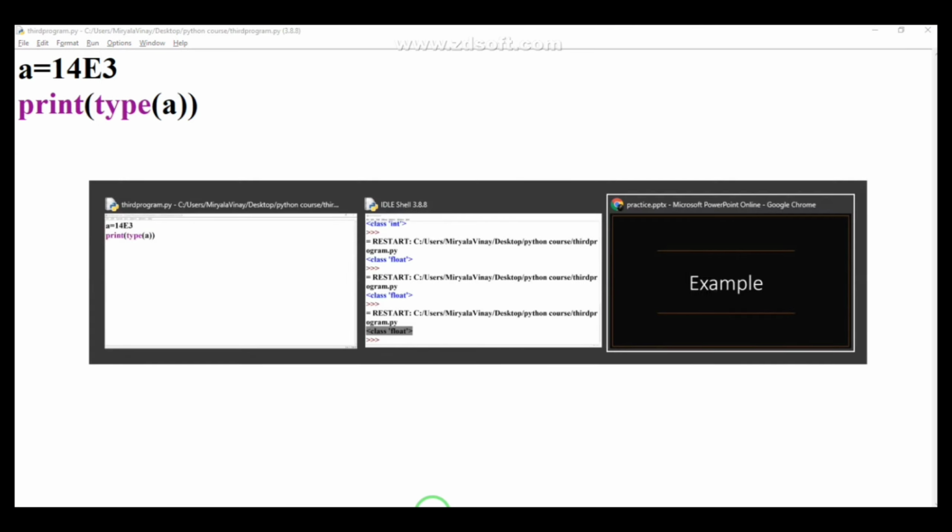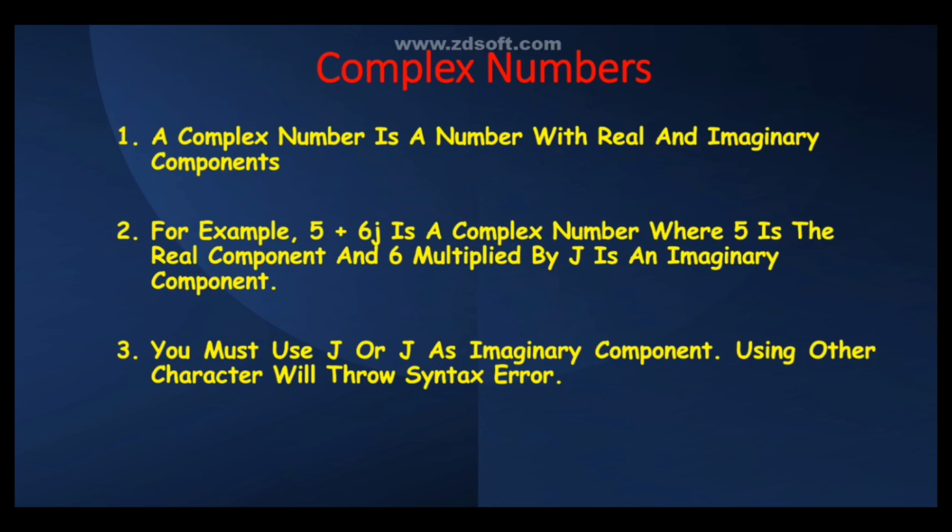Let's now quickly jump to the next part, that is complex numbers. A complex number is a number with real and imaginary components. If your background is mathematics, you will be well aware of complex numbers, because we have a real and an imaginary part. For example, 5 plus 6j is a complex number where 5 is the real component and 6 multiplied by j is the imaginary component. You must use j or capital J as the imaginary component. Using other characters will throw a syntax error.